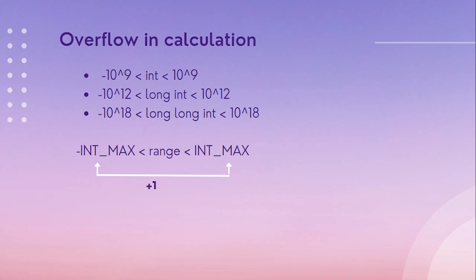So what is happening? First thing is that in a into b, a is an integer, b is also an integer. The calculation is taking place in terms of integer. Even if we change the variable c from int to long int, we still face some problem. See, our c is now long int, so we expect it to give the correct output, but it is not giving the correct output.